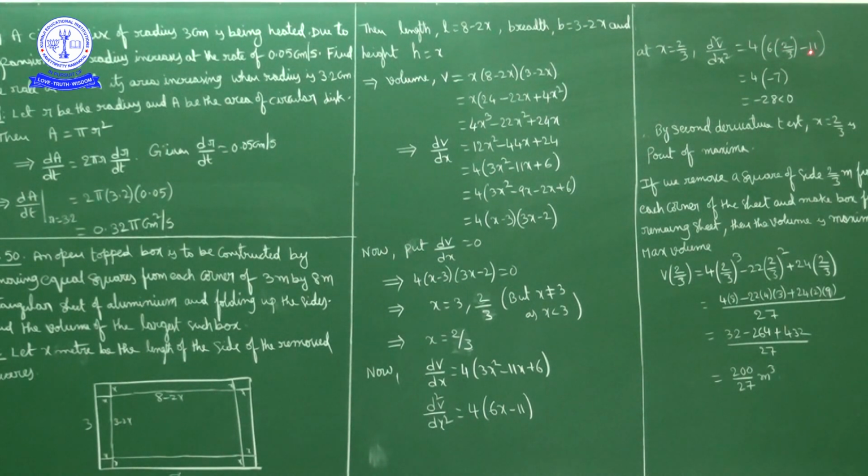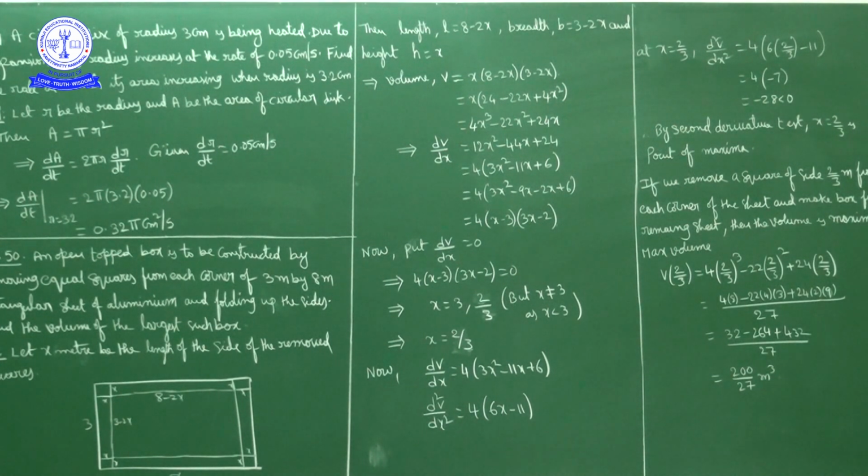So 4 minus 11 is minus 7, no? So 4 into minus 7, that is minus 28. Minus 28 is negative. So the second derivative is negative, which means by the second derivative test x equal to 2 by 3 is a point of maxima.